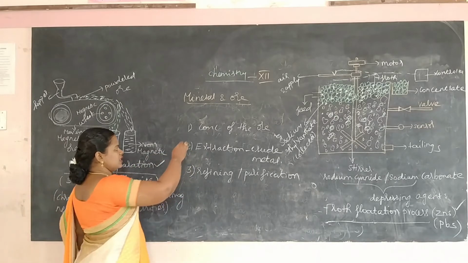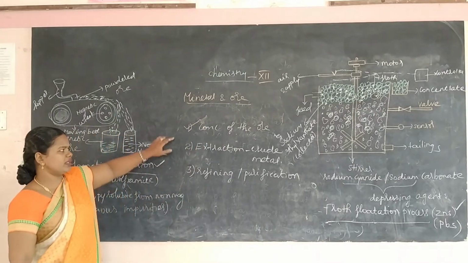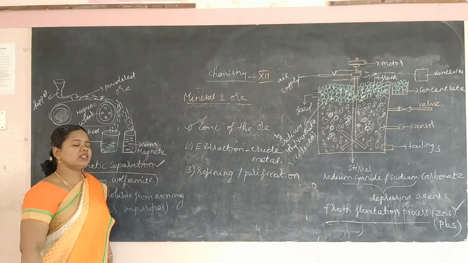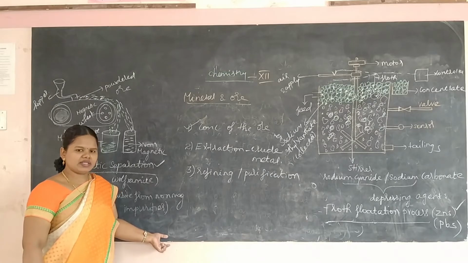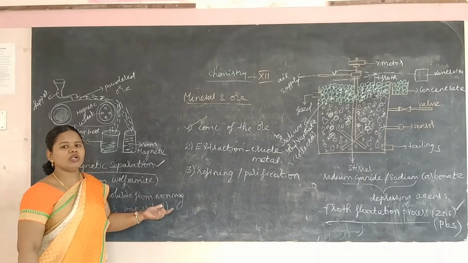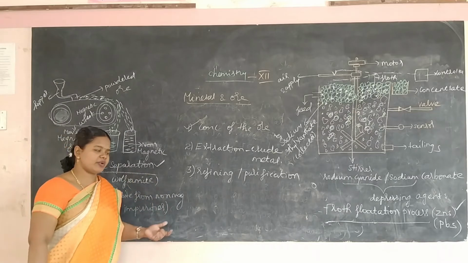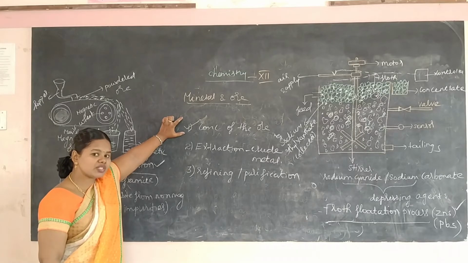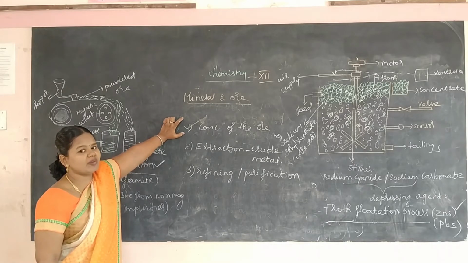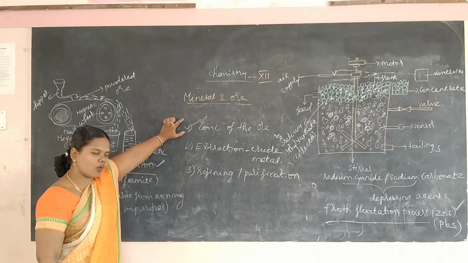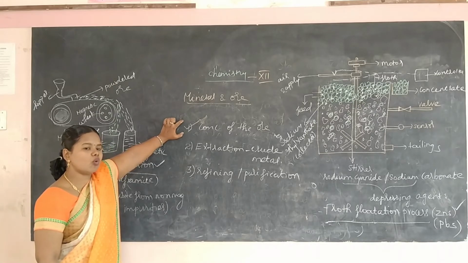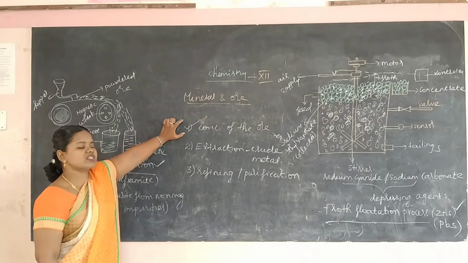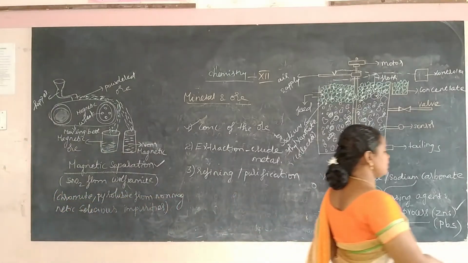Now I am going to explain in detail the concentration of the ore. What is concentration of the ore? By removing the earthly impurities like gangue or matrix, such as mud, stone and other elements that are present, we improve the amount of ore in the mineral. Improving the quality of the ore is known as concentration or enrichment of the ore.